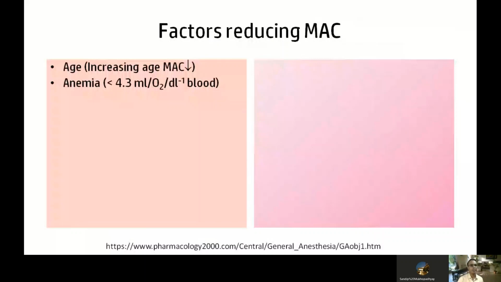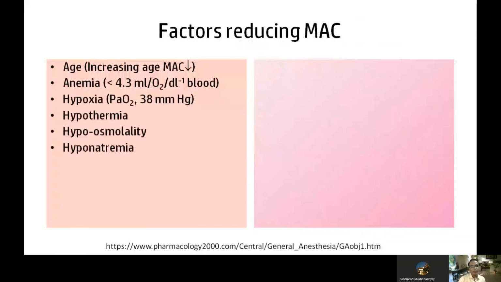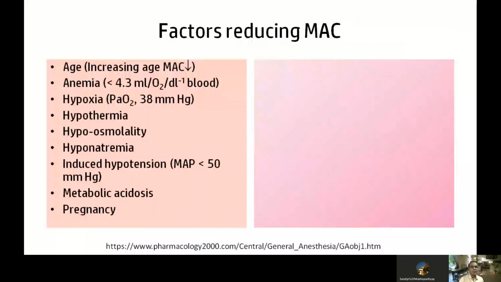First, on the left hand side, the physiological and pathological factors: increasing age reduces MAC, anemia, hypoxia, hypothermia, hypoosmolality, hyponatremia, hypotension, metabolic acidosis, pregnancy. All these factors reduce MAC. So the dose requirement will be less.